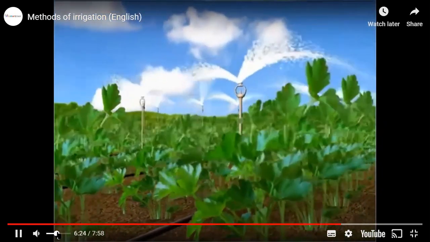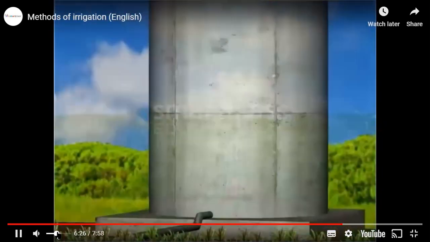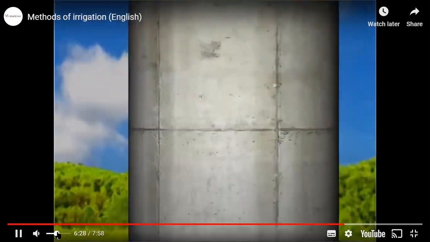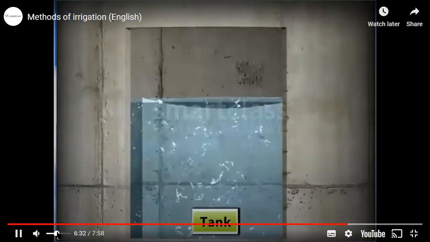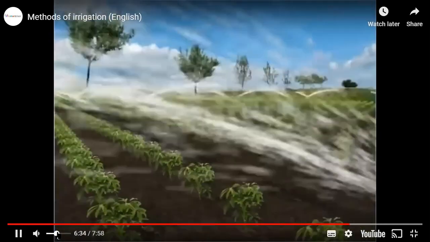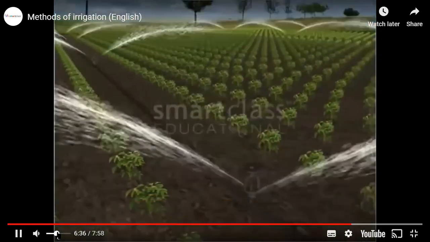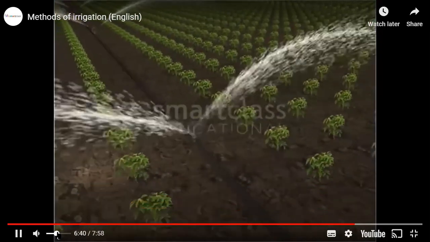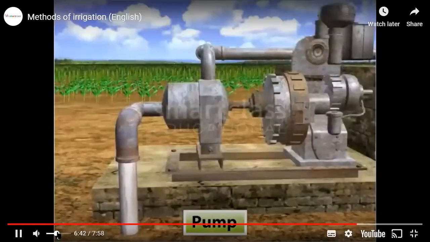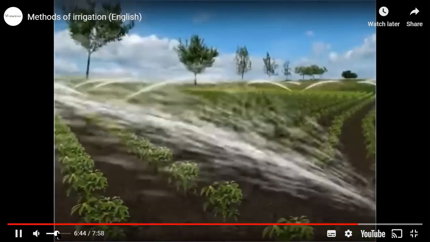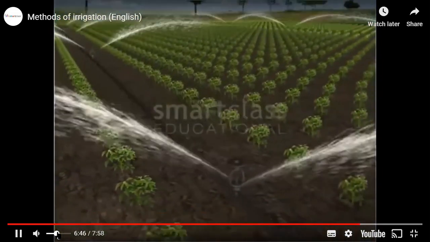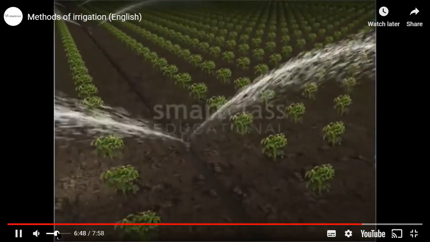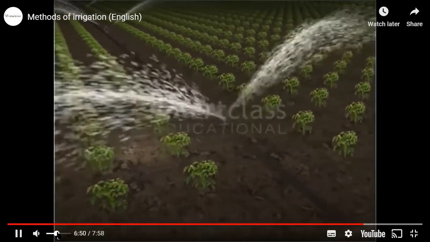The pipes are placed on the field and are connected to the main pipelines that emerge from the main water storage tank. Water is conveyed under high pressure through the pipes with the help of a pump. The water comes out from the rotating nozzles in the form of spray, somewhat like rain.